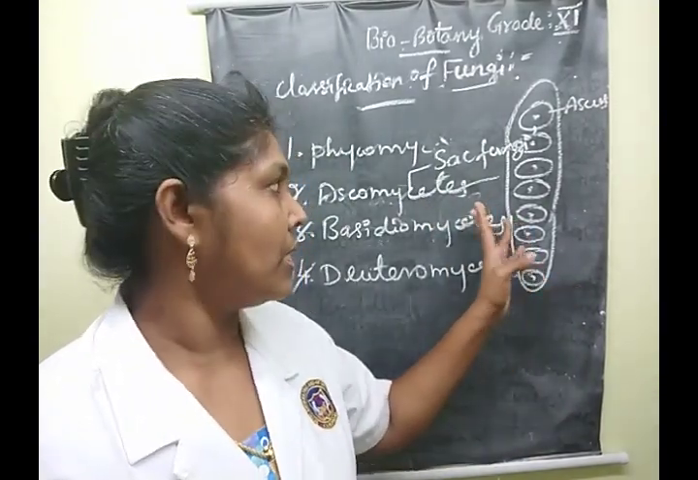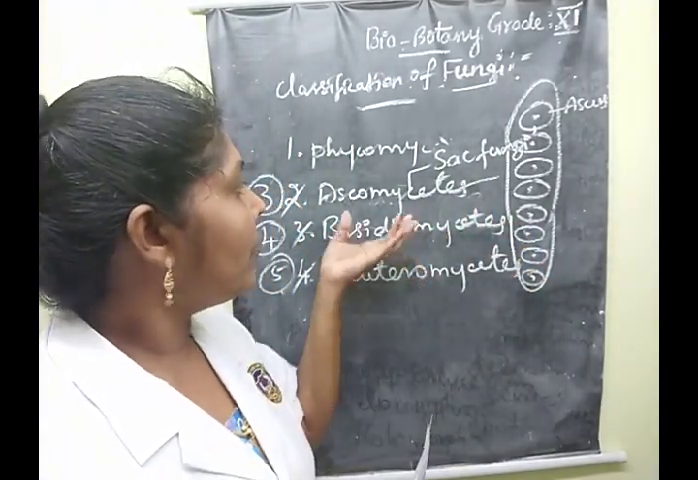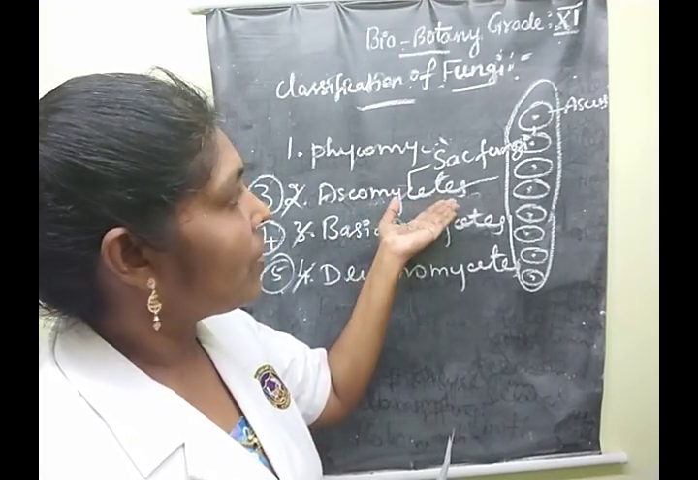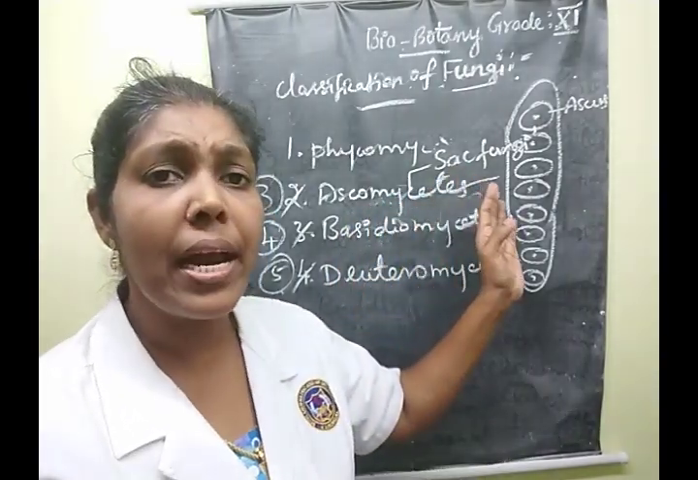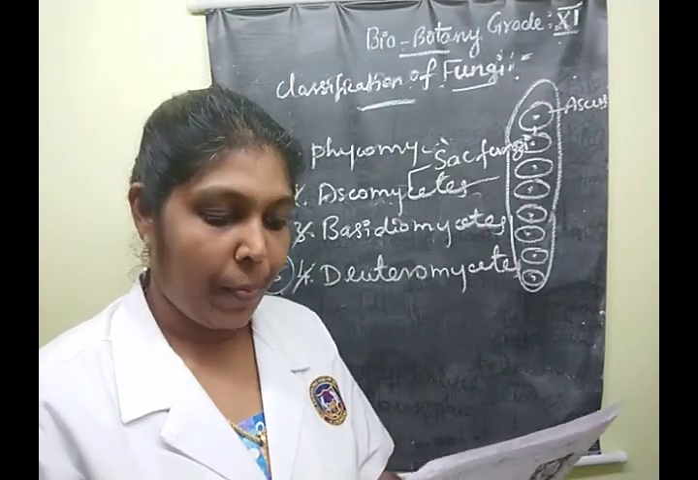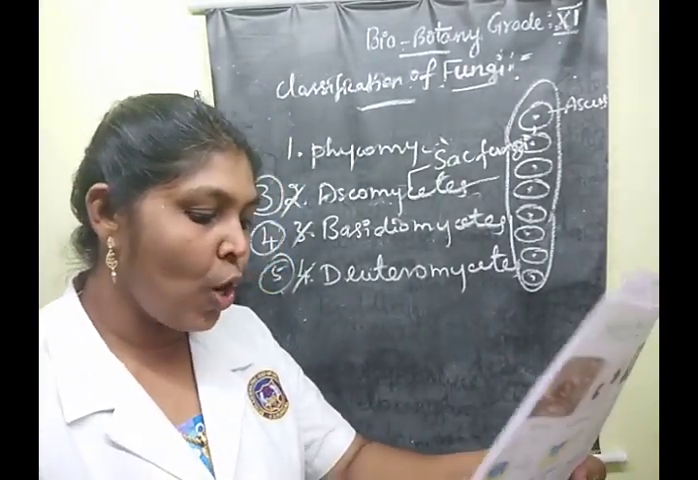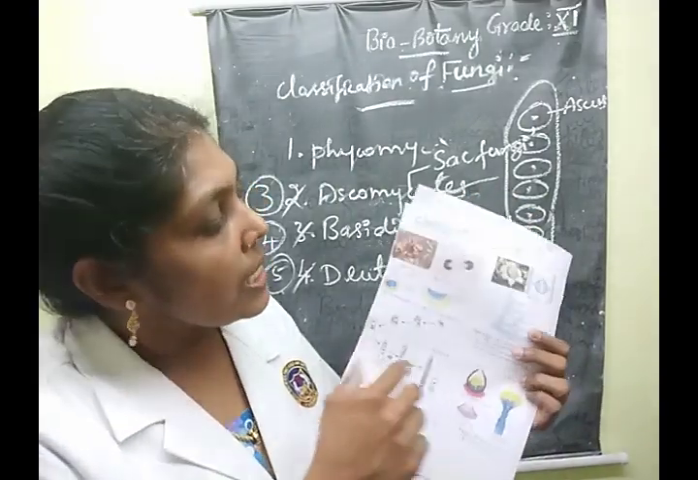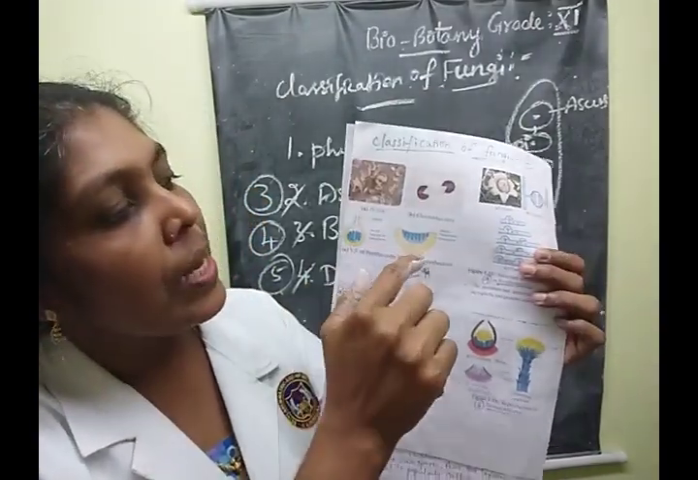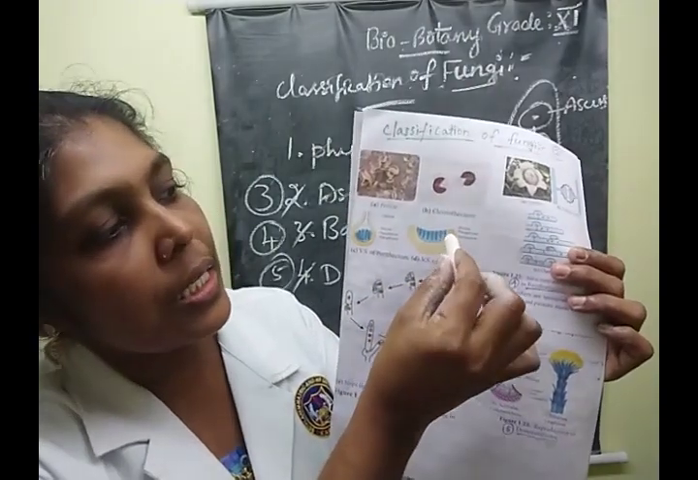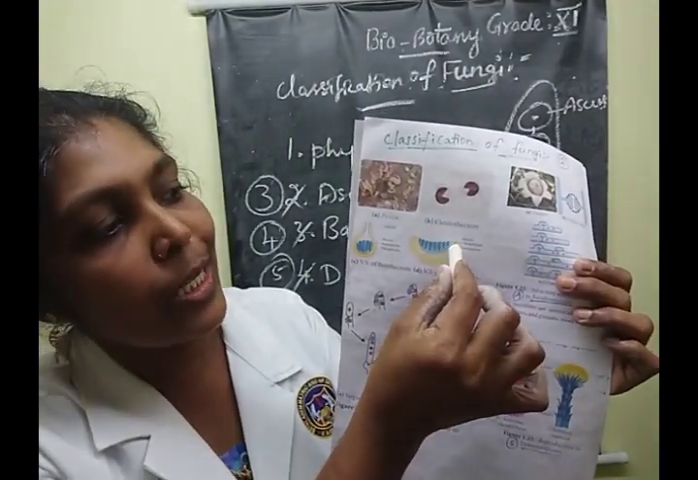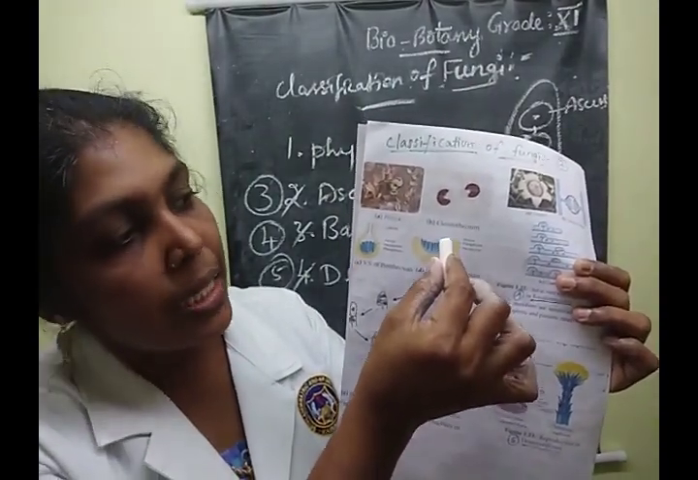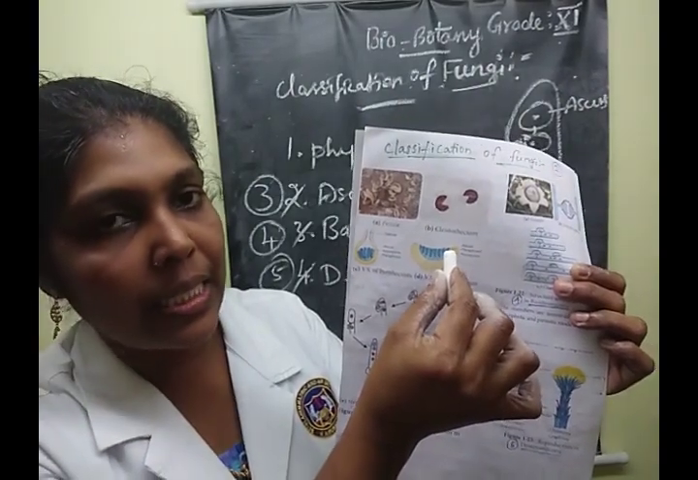Next, what does ascocarp mean? See this diagram. In this region, inside the ascocarp, the ascus is present.